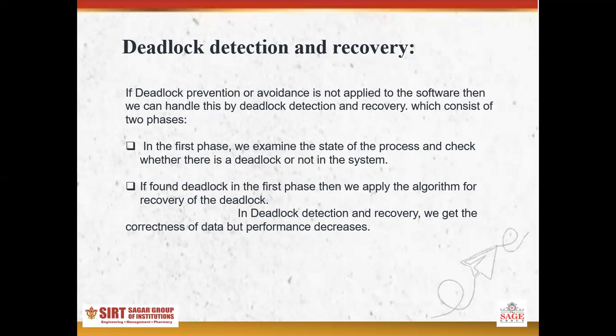If there is, then we apply an algorithm to recover from the deadlock. In detection and recovery, we get correctness of data, but performance decreases. In later videos, we will discuss Banker's algorithm first, then Dijkstra's algorithm.